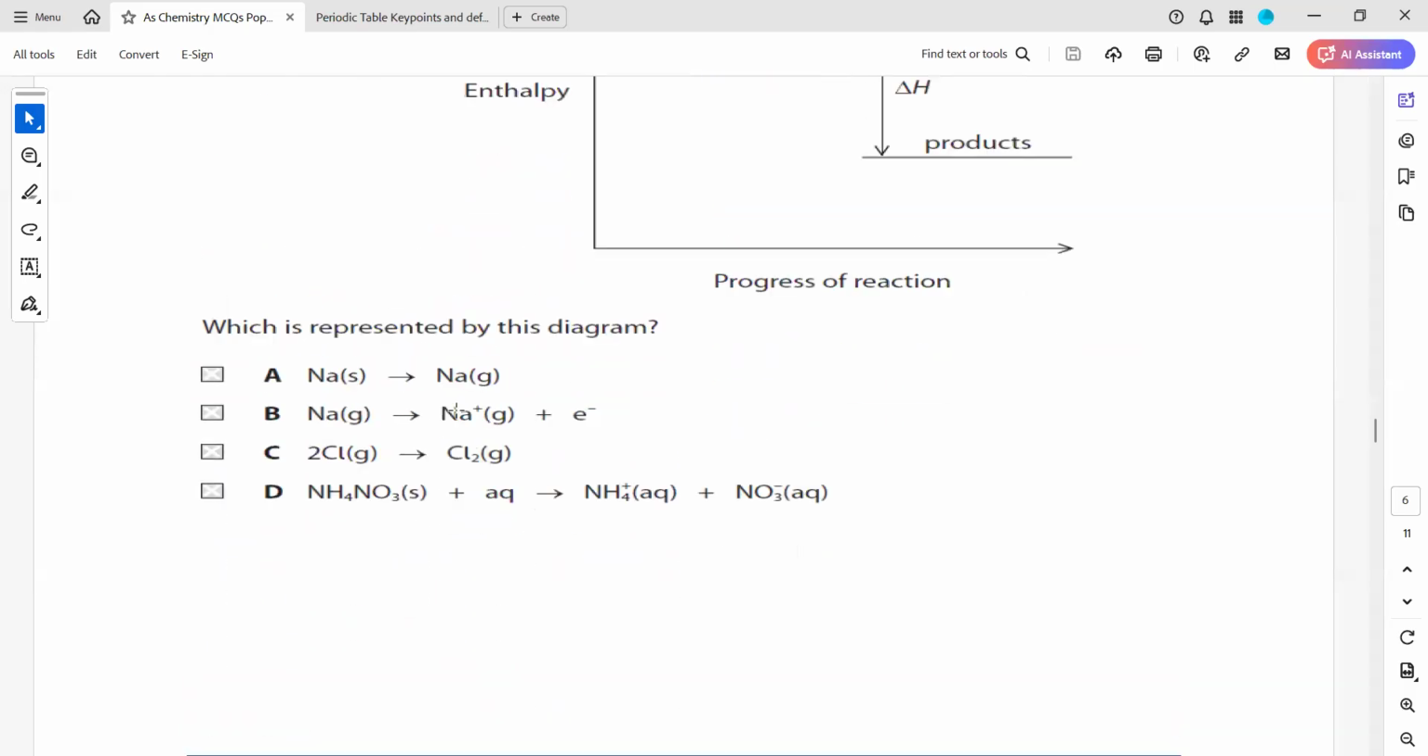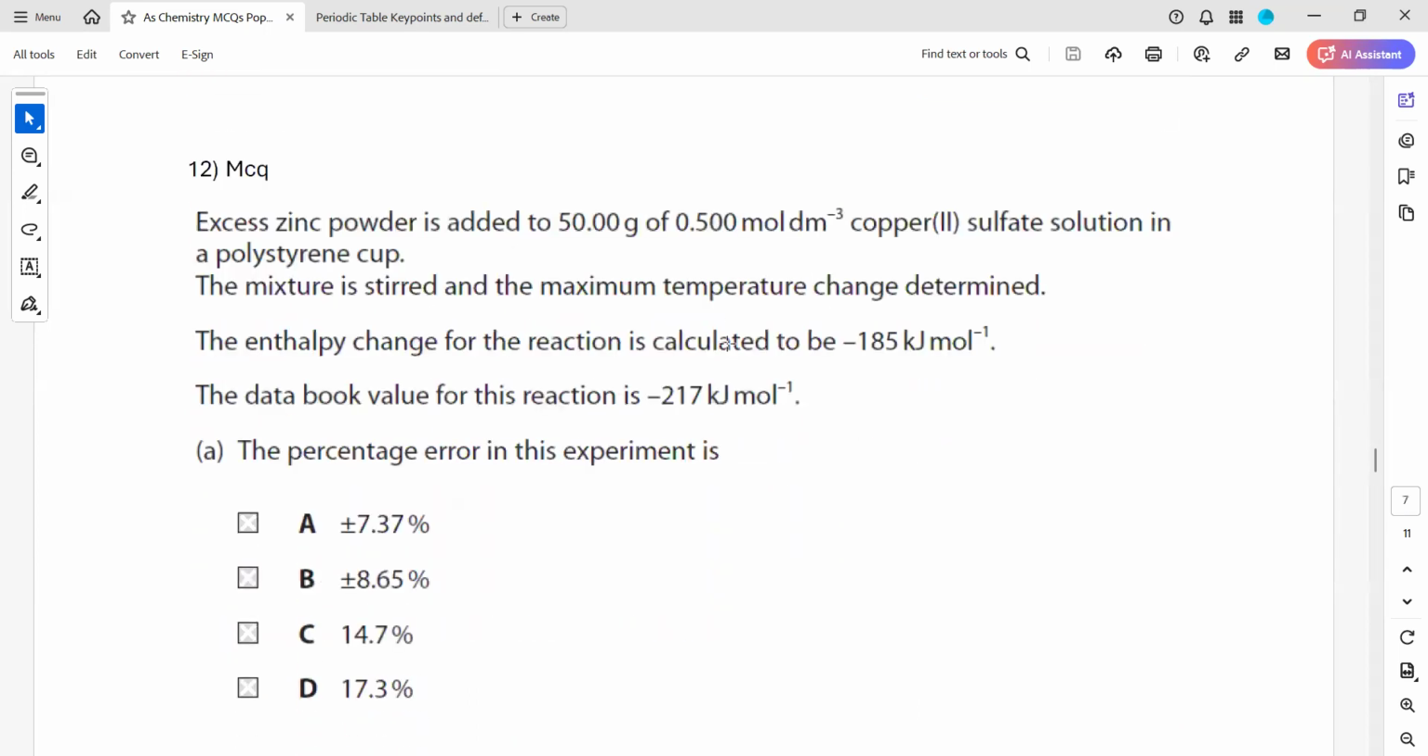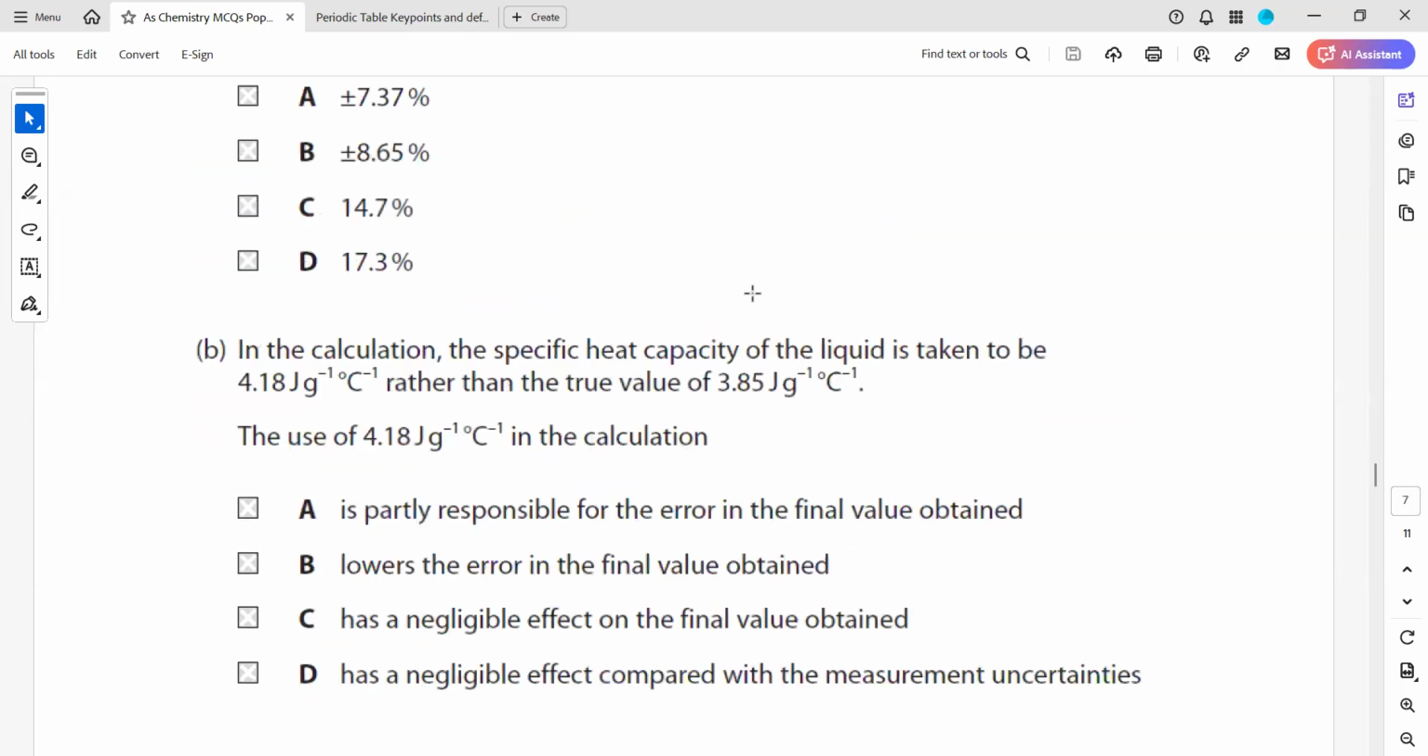Question 11, any doubt? Question 12. Question 12, part B. Okay.